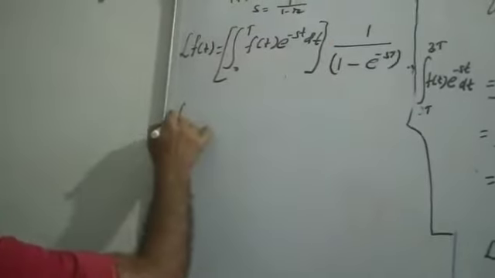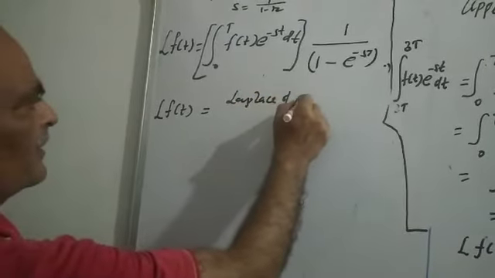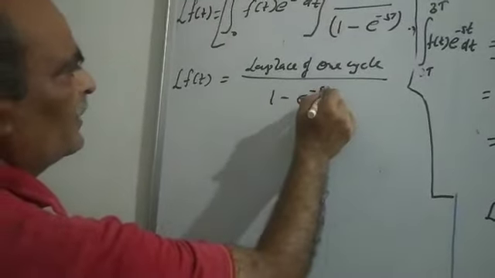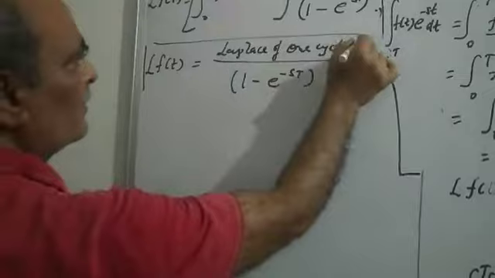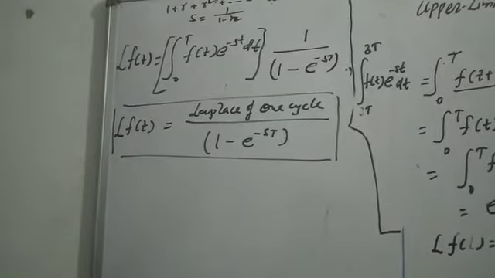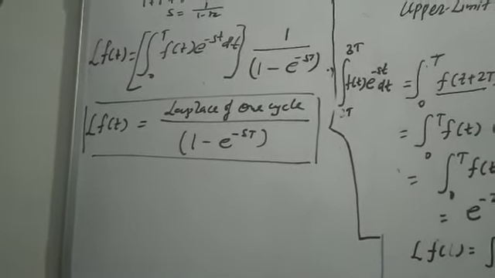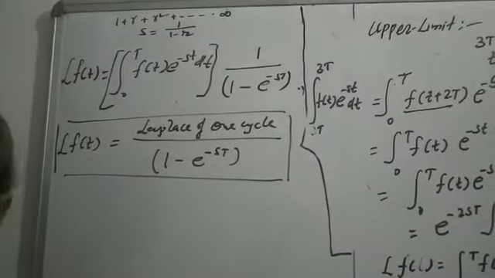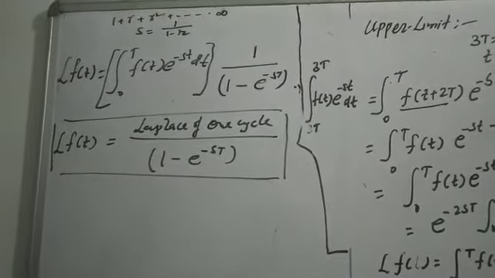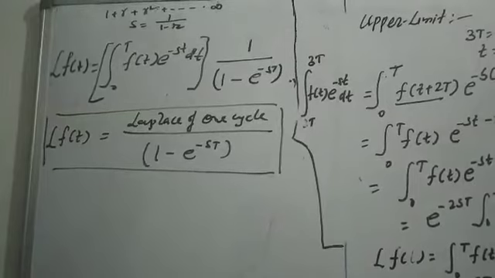So the Laplace of a periodic function is equal to the Laplace of one cycle divided by 1 minus e to the power minus sT. This is the periodic theorem for periodic functions or repeated functions. You can directly apply this when functions are repeated, then you can find the Laplace directly by applying this theorem: find the Laplace of one cycle and divide by 1 minus e to the power minus sT.